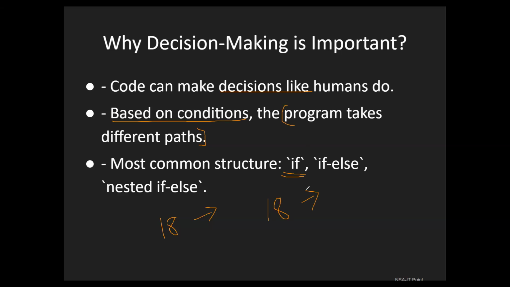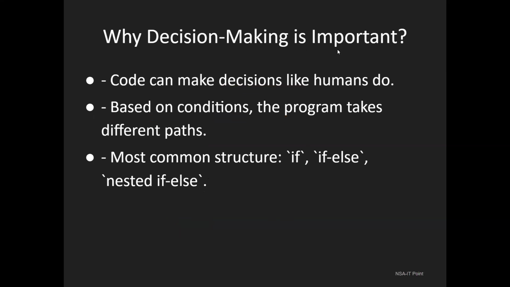Okay, simple. Let me clear everything. We have common structures: if, else, if else, and nested if else.